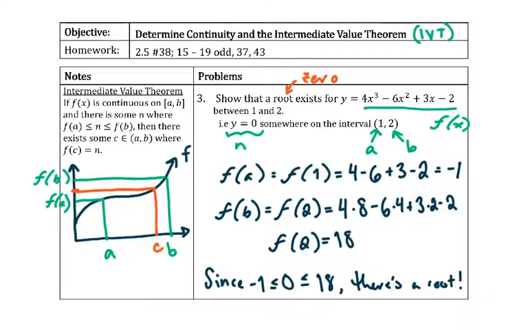We don't know exactly where it is, but we know it's between 1 and 2, which is pretty close. So that's one type of intermediate value theorem when we're looking for 0, but this number could be anything based on the problem.